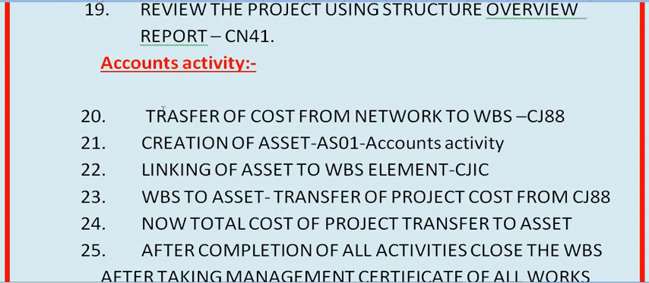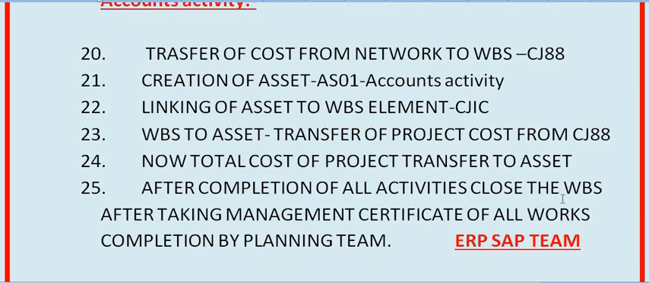Step 20 is transfer of cost from network to WBS. This is an accounts activity. The accounts team will run CJ88 and transfer the network cost from network to WBS. Create the AS01 asset, creation of the asset. Accounts activity, linking of asset to WBS element, that is CJIC. Then again run CJ88, WBS to asset, transfer of the project cost. Now the total cost of the project is transferred to the asset. After completion of all the activities, close the WBS after taking a management certificate of all works completion by the planning team. Getting my points?